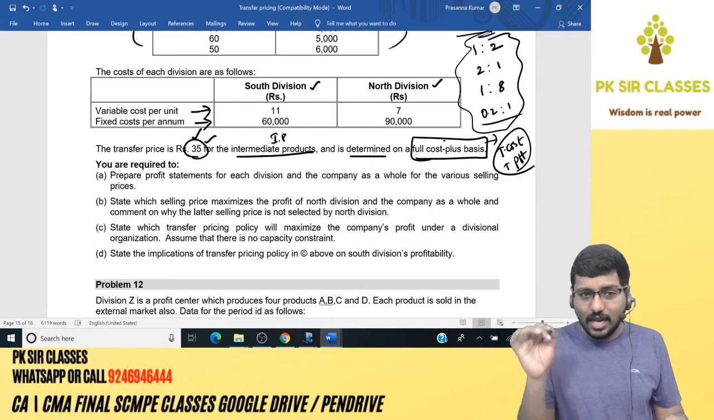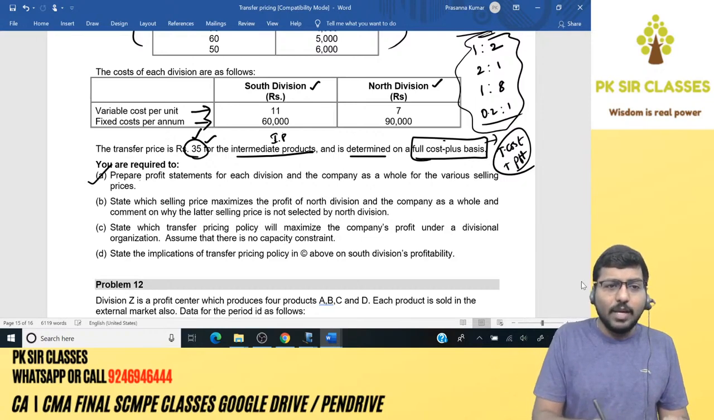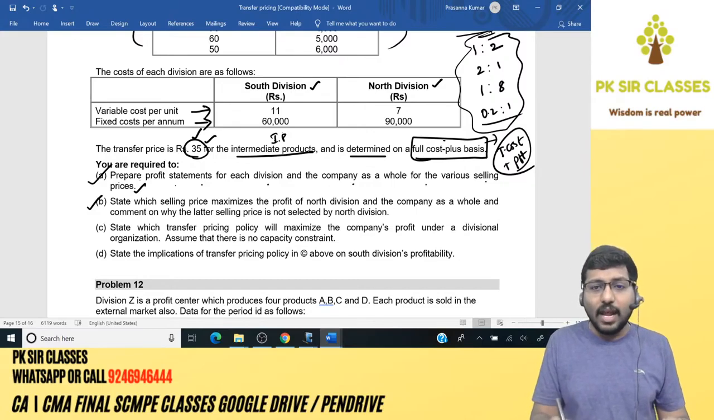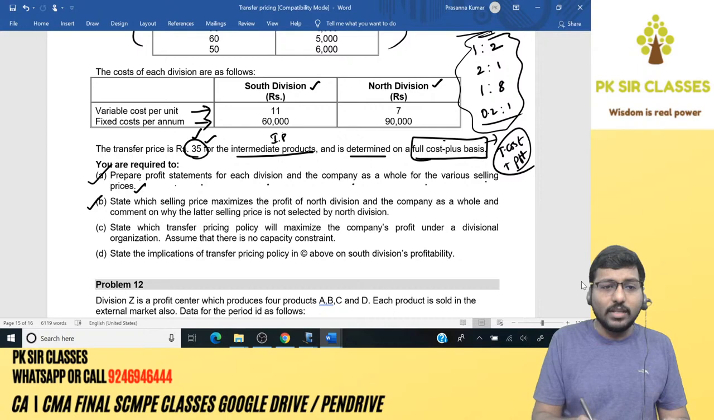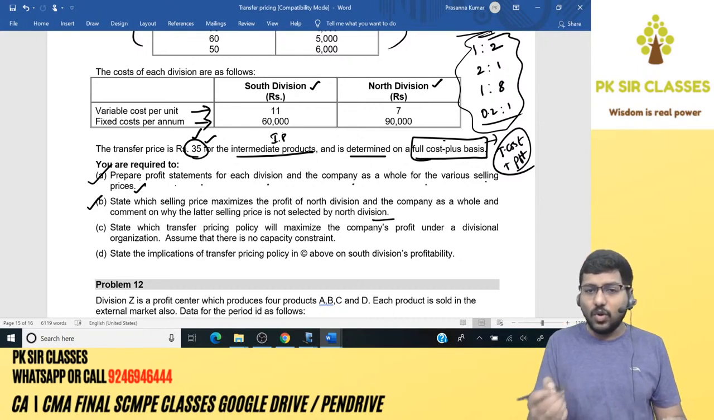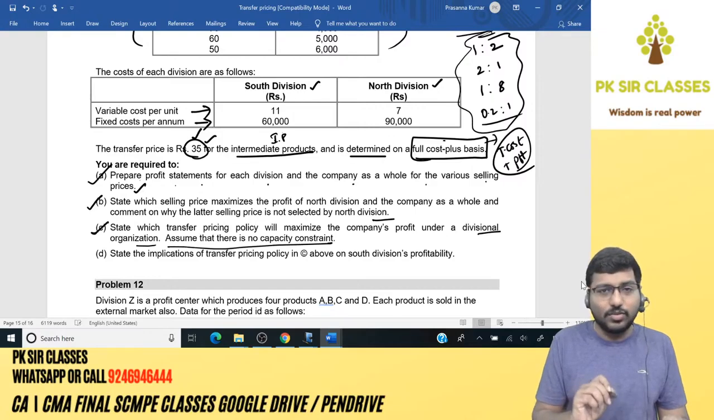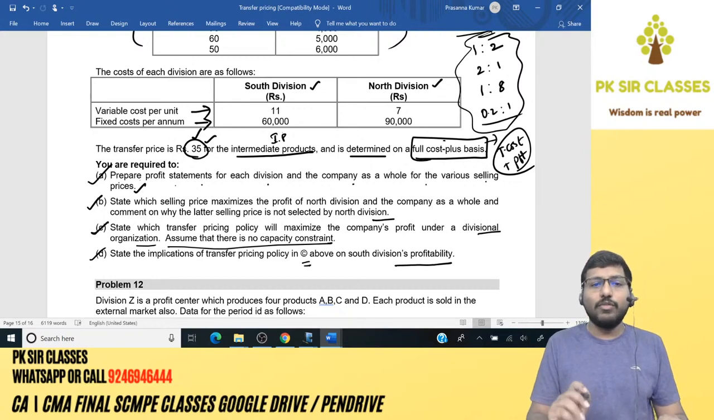So what are all the things that he has asked? First one, prepare profit statements for each division and the company as a whole for various selling prices. Next, state which selling price maximizes the profit of North division and the company as a whole, and comment on why the latest selling price is not selected by the North division. Third, state which transfer pricing policy will maximize the company's profit under a divisional organization. Assume that there is no capacity constraint. Fourth, state the implications of transfer pricing policy in point C above on South division's profitability.